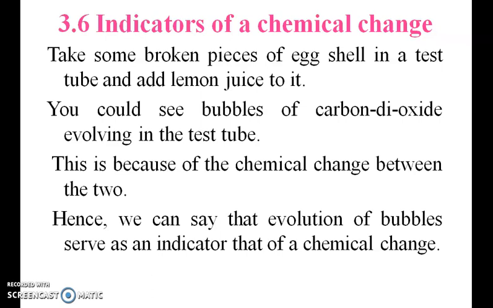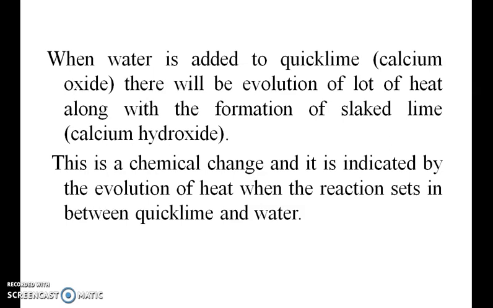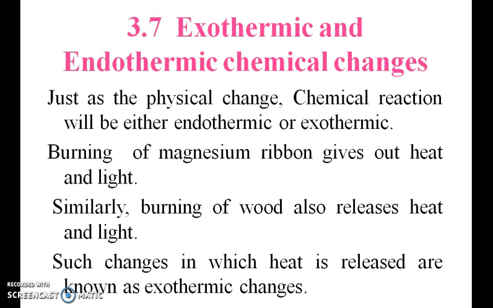Indicators of chemical change. Take some broken pieces of egg shell in a test tube and add lemon juice to it. You could see bubbles of carbon dioxide evolving in the test tube. So this is an example of chemical change. When water is added to quicklime, there will be an evolution of a lot of heat along with the formation of slaked lime, that is calcium hydroxide. This is also an example. We can do it at home.